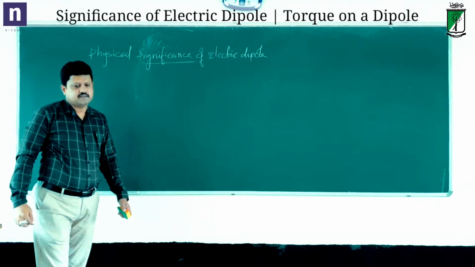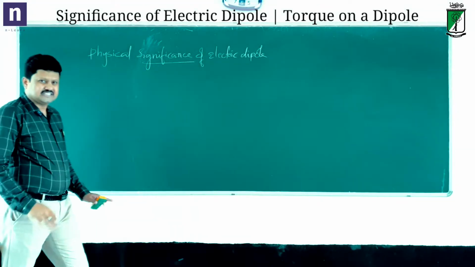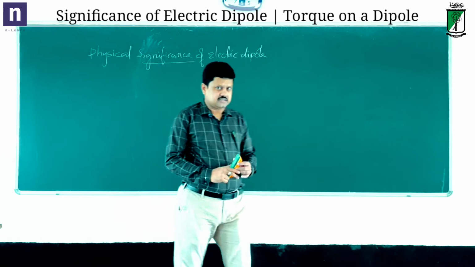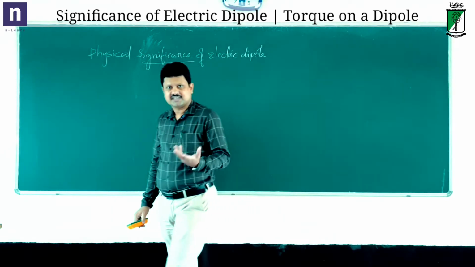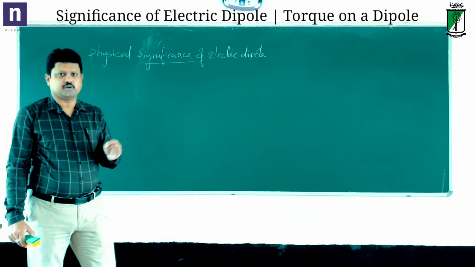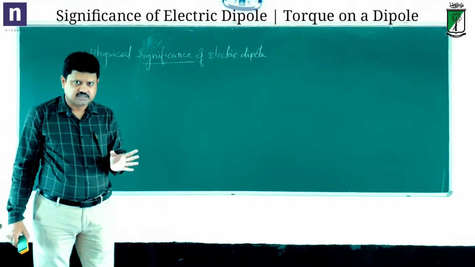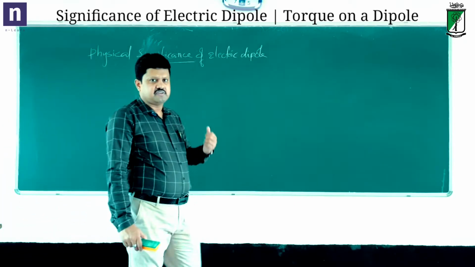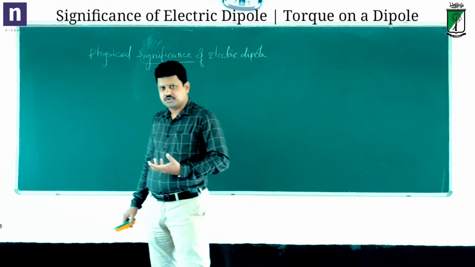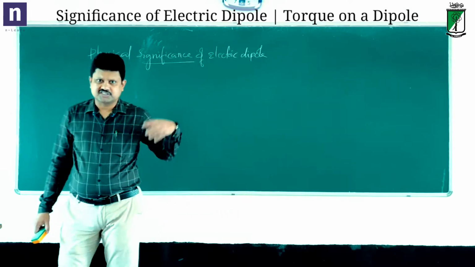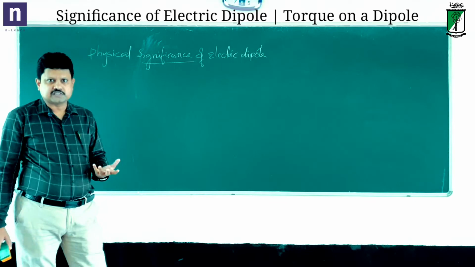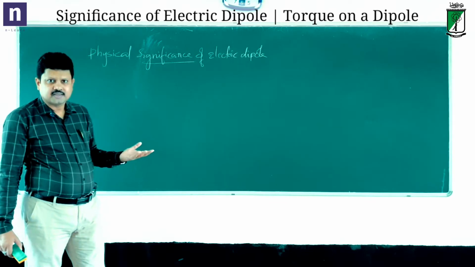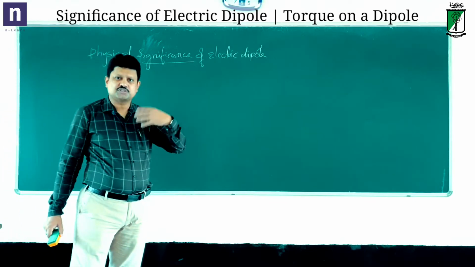Physical significance of an electric dipole. Basically, you all know that an electric dipole is just a combination of equal and opposite point charges separated by a small distance. Naturally we find that there are molecules which do have this dipole effect. Some molecules are readily electric dipoles. Some molecules will have an induced dipole effect.